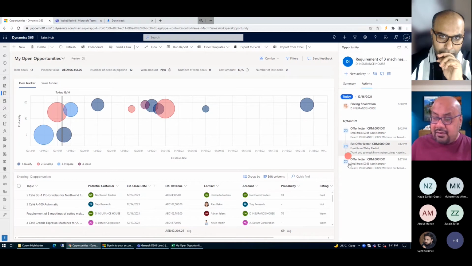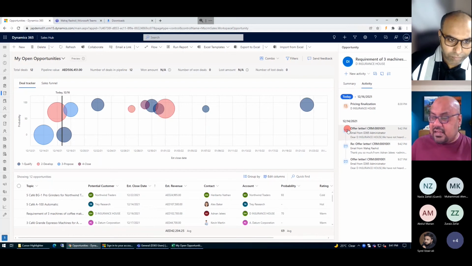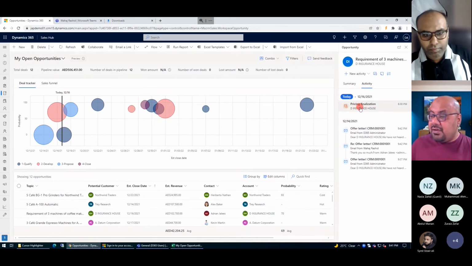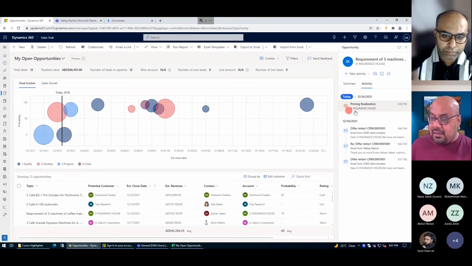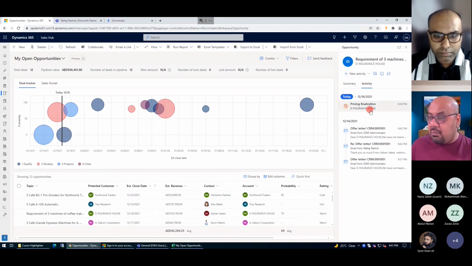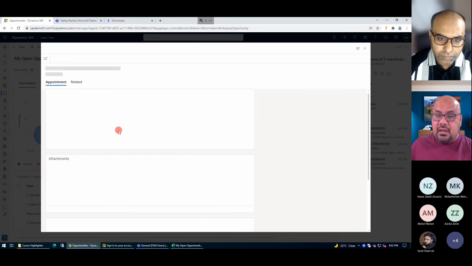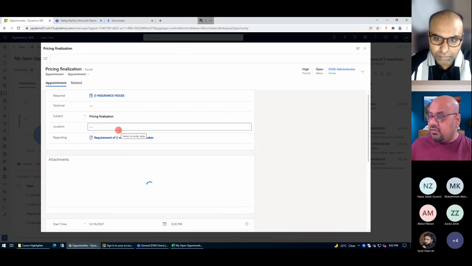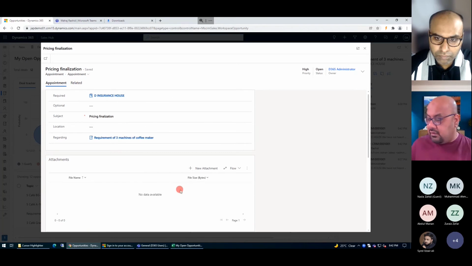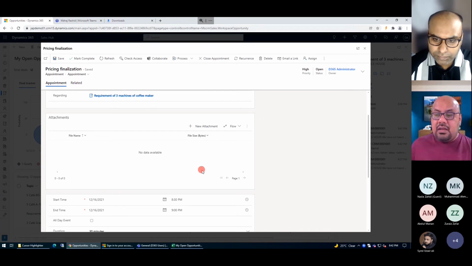So all email activities, that is what we covered in our last session also, where all of the emails are listed down. Plus, you can see whatever the task or appointment. So this is an appointment, because I can see by the icon here. So there is one appointment already booked. And if I want to open it, I just need to click and I can see it over here. So you can see this appointment is already there. And this is what was scheduled just now. And yes, it is 8:30 today. So the appointment is here.